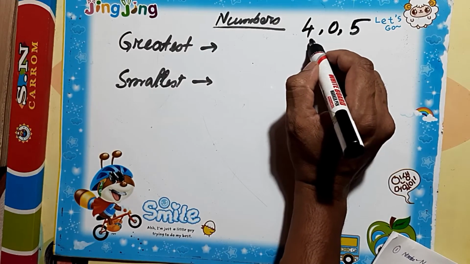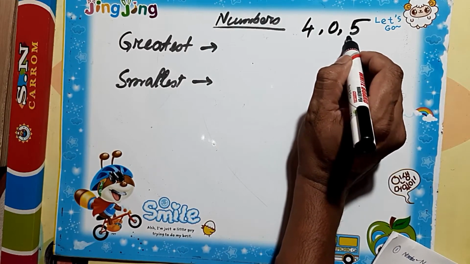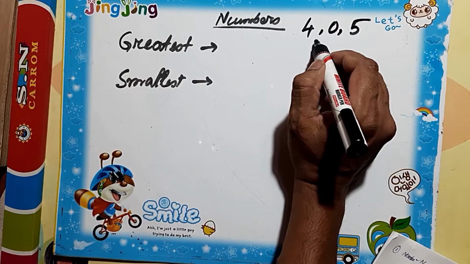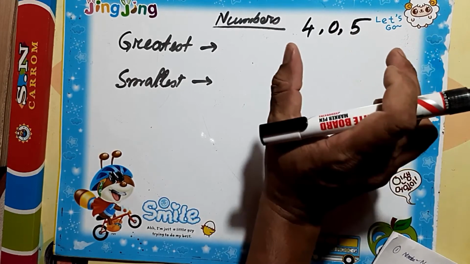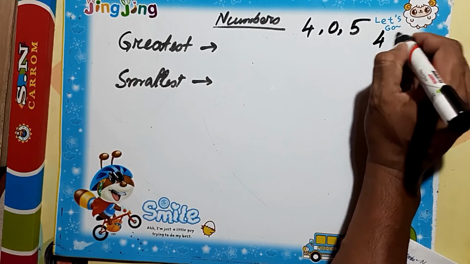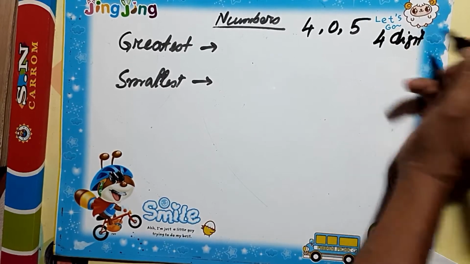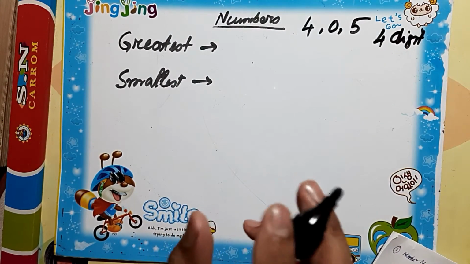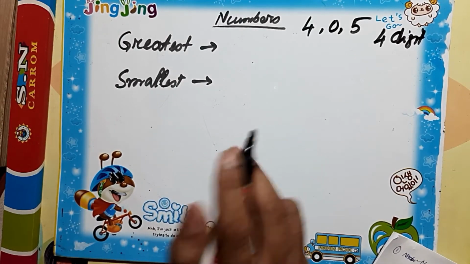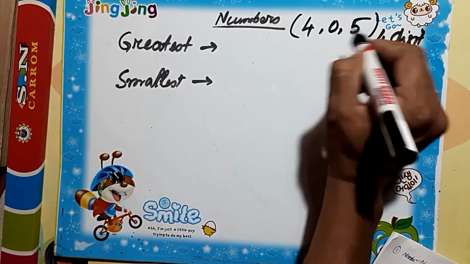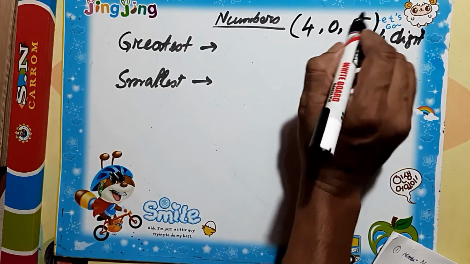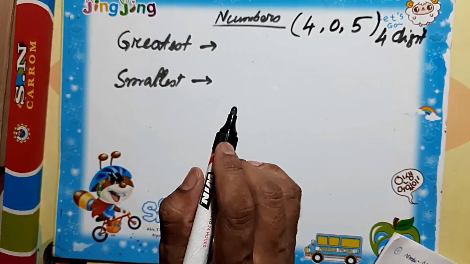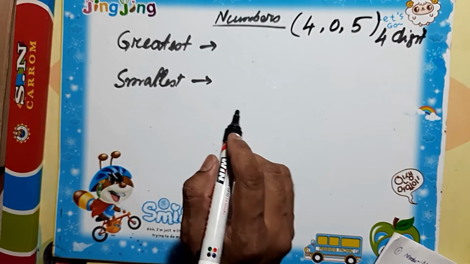Minutely just see this one. We have 3 digits in our hand and we will form a 4-digit number. With this number we can repeat any number within these sets: 4, 0, 5. So what will be the greatest number?